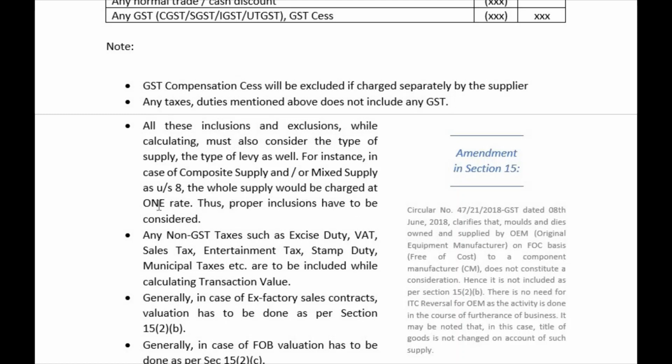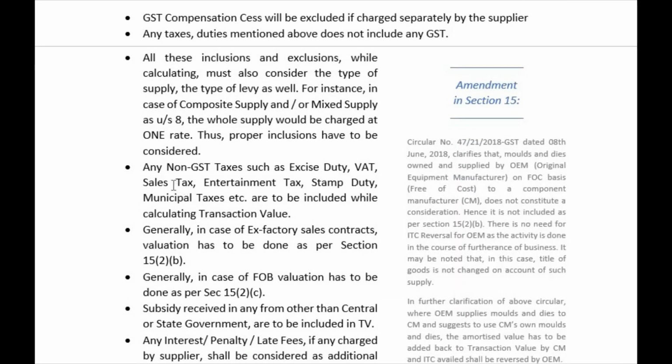would be charged at one rate, right? You might have learned this in previous semester, composite supply and mixed supply. One rate is applicable, thus proper inclusions have to be considered. Understood? Next, any non-GST taxes such as excise duty, VAT, sales tax, entertainment tax, stamp duty, municipal taxes, etc. There are numerous taxes. If it is not GST, just add it back.